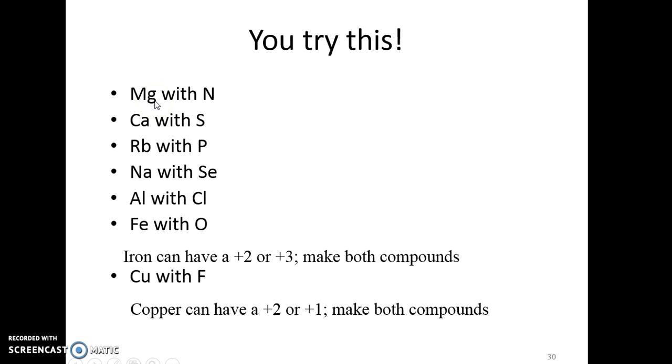Okay, so go ahead and try to form compounds with these elements, magnesium with nitrogen, etc. Now here you're going to make both compounds because iron can either have a positive 2 or a positive 3. Try making both of them. And here copper can either have a positive 2 or a positive 1. Make both of them.